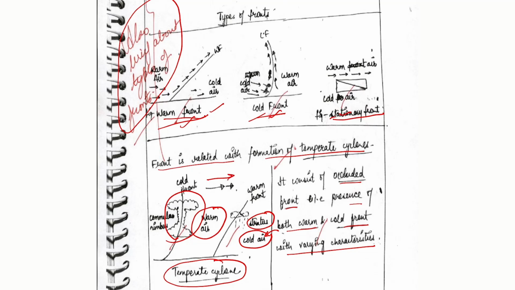So in this diagram we can see, in a very simple manner, he has described how the fronts actually form and result in the formation of temperate cyclones.